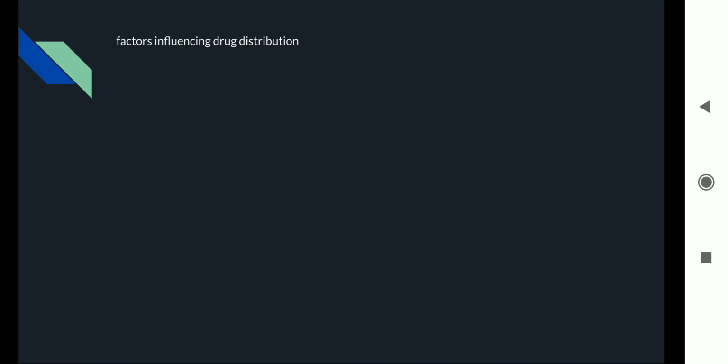So this barrier is also very sensitive, and it does not allow a lot of drugs to pass through. The drugs which have a high degree of unionization, or are lipid soluble, etc., will easily pass, but those which are ionized, etc., will not be able to pass.